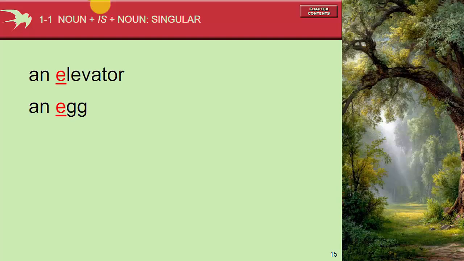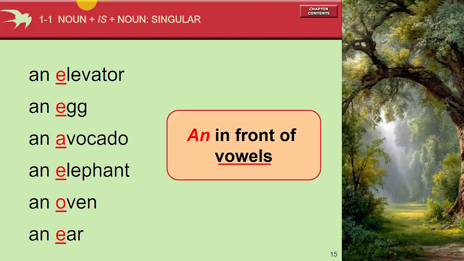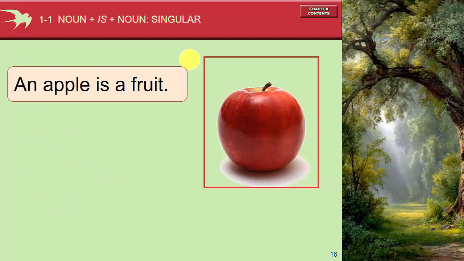We use an in front of a vowel. So if the sound is a vowel, we use an. It's not about the letter, but about the sound. For example, an hour, because even though the letter is H, the pronunciation is an hour, so we use an for this case. An apple is a fruit.